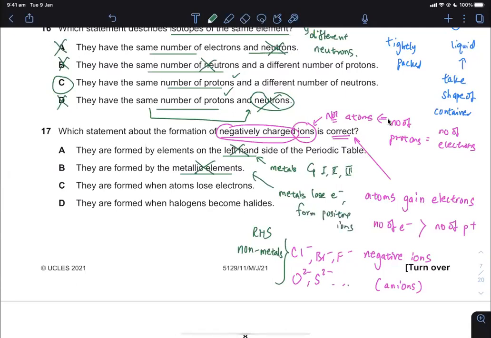And then the next one, option C, they say negatively charged ion when atoms lose electrons. Again, lose is wrong. Based on what I said, the nonmetals gain electrons, okay? So D is correct. The halogens refer to group 7, VII. When they become halide, it refers to these ions. Halogens refer to X2, such as Cl2, Br2, and I2 molecules.